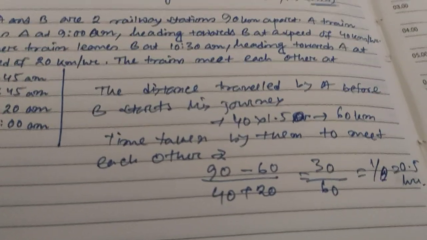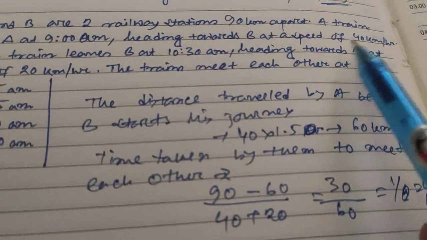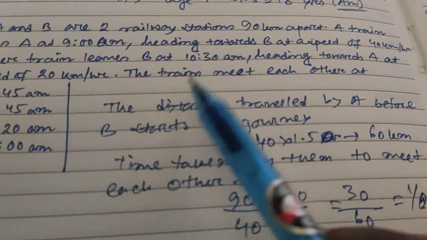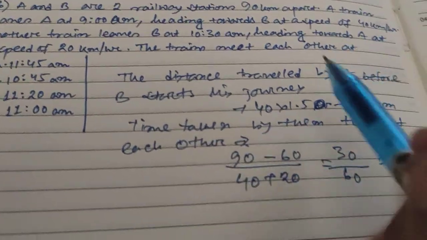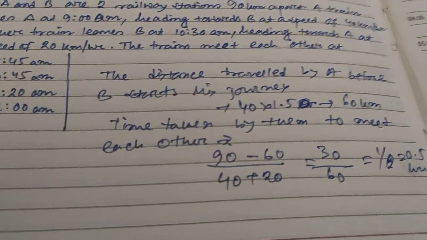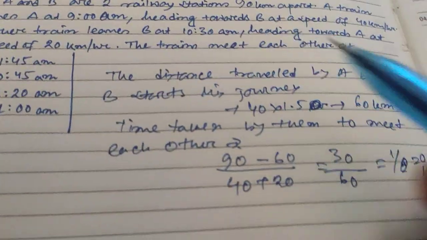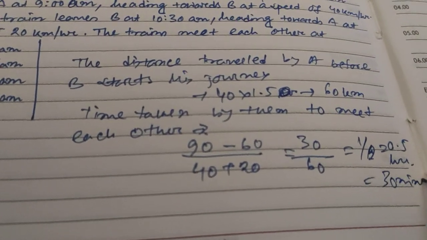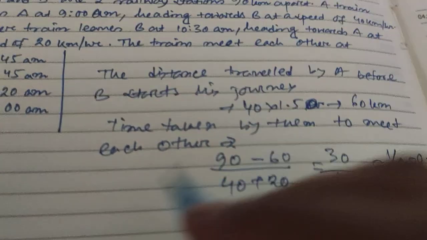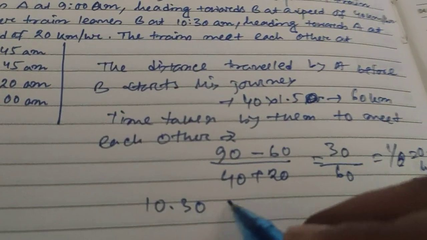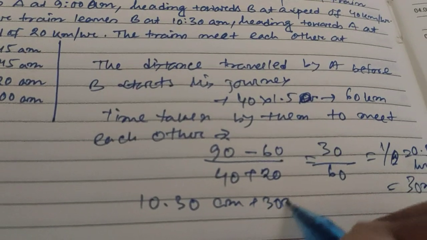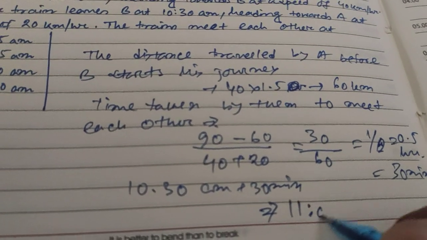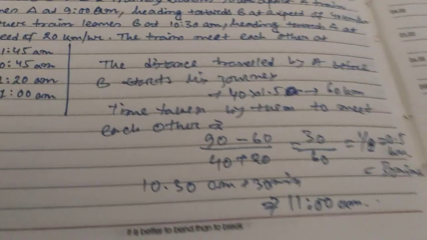So B leaves at 10:30 heading towards A, and the trains meet each other at a time that will be more than 10:30, right? So 10:30 plus 0.5 hours means 30 minutes. So the required answer will be 10:30 am plus 30 minutes, which is 11 am, right?